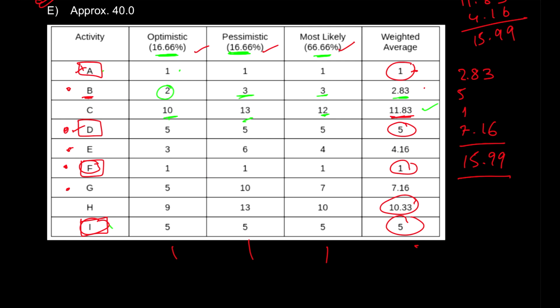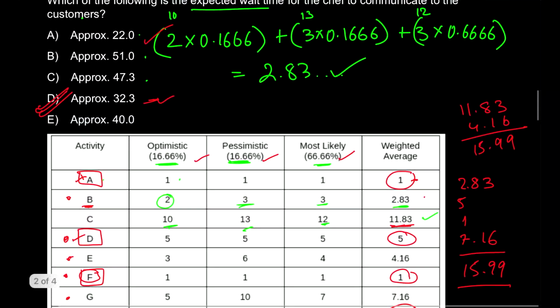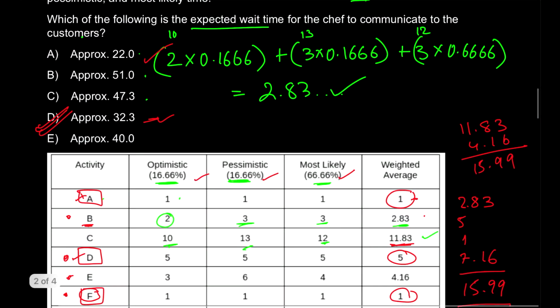So out of 9, if 4 things are not needed, then it's very good for you. You are just going to calculate for 9 minus 4, 5 things. So let's go back and see how to do the weighted average. आपको बस इतना करना है that you take the value of this, that is 2, then multiply it with the percentage decimal value. Whenever you have to convert a percentage into decimal, the formula is divide by 100. If you divide it by 100, you just shift the 2 decimals to the left hand side. तो ये आपका 0.1666 हो जाएगा.